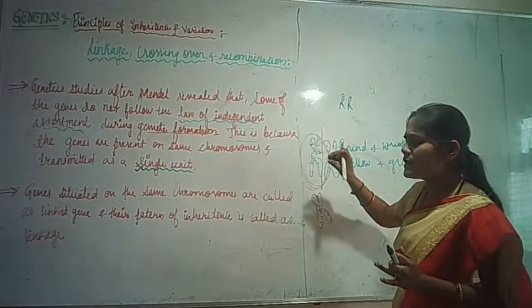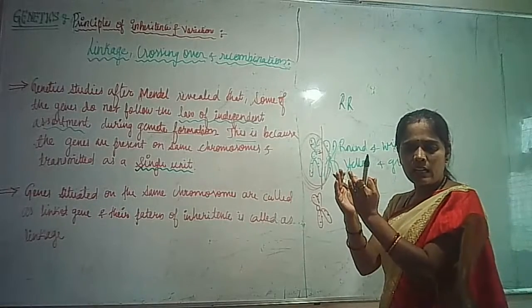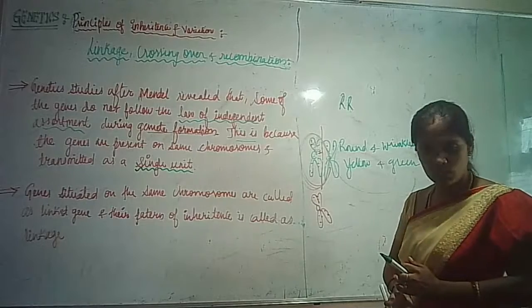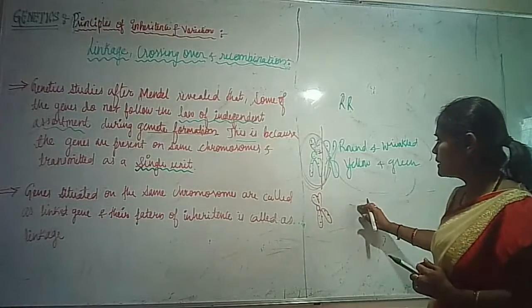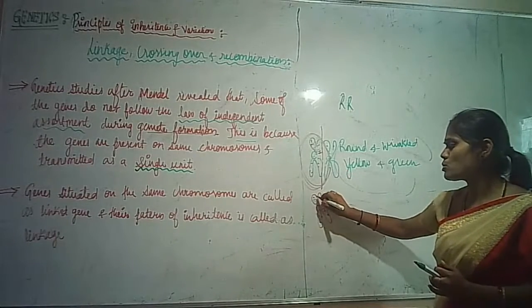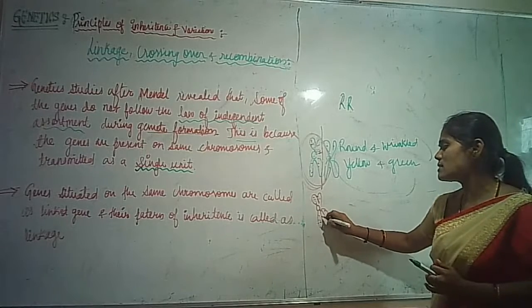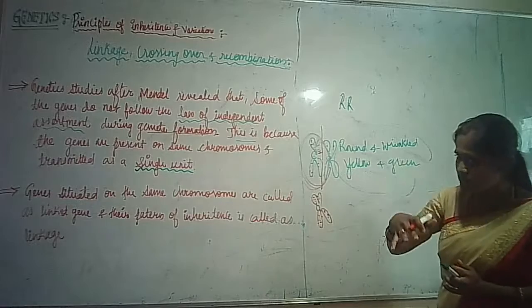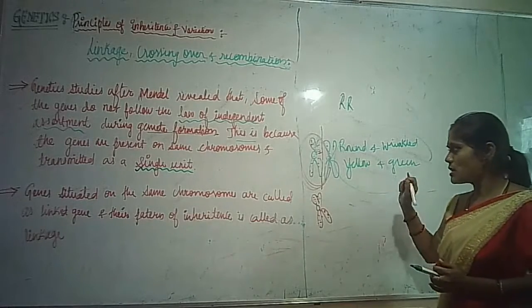They are called linked genes because they have very little gap between the two genes. You can see here the genes which are located on the chromosome are showing very little distance. So almost all genes are transferring to the next generation.